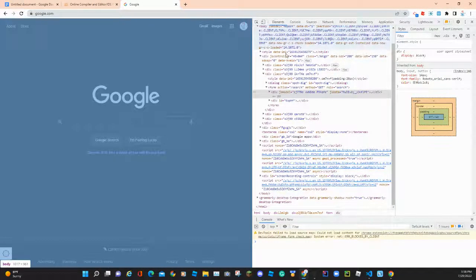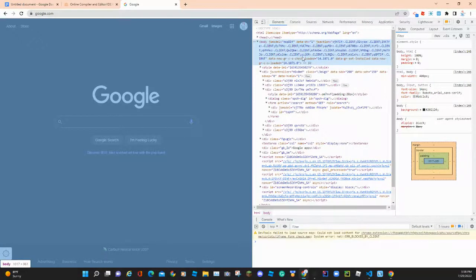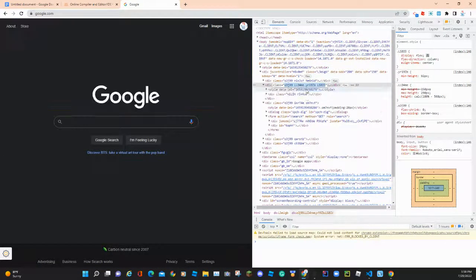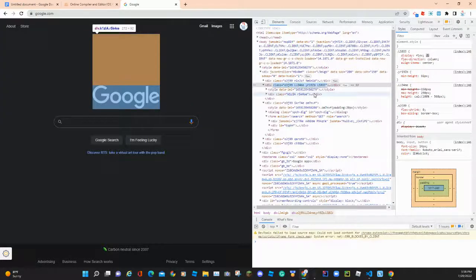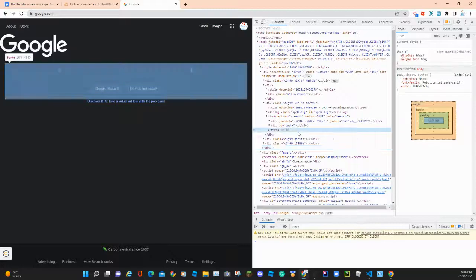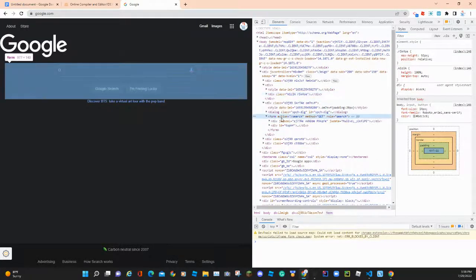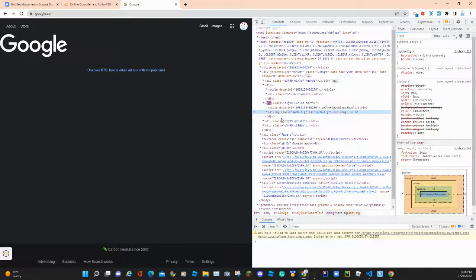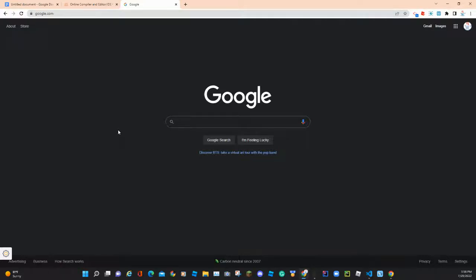You could change some stuff here. Let's change this. Let's not add this. And you could see it's just going to break down, and it's just gone. But the moment you refresh it, it's back, because obviously you can't make actual changes. Only the owners of Google can. But my point is you can't really see any of those server side languages.